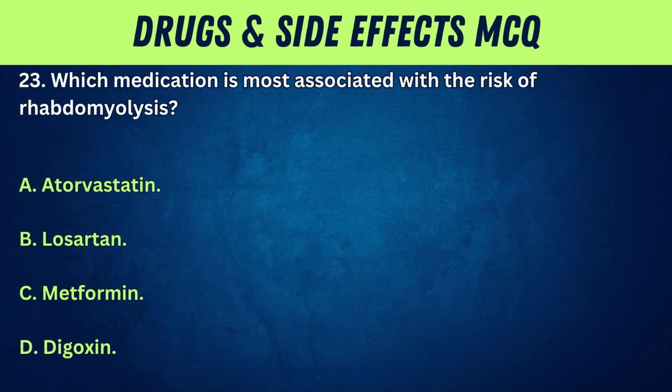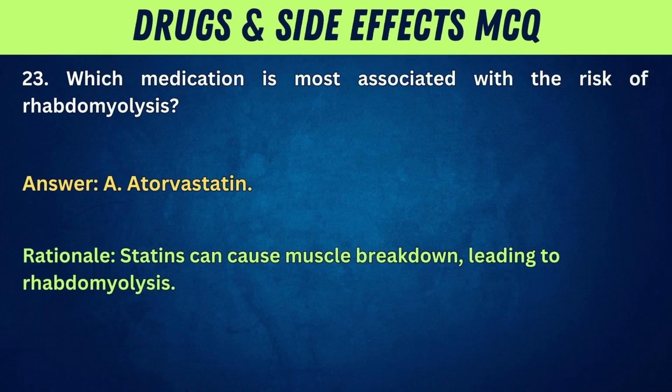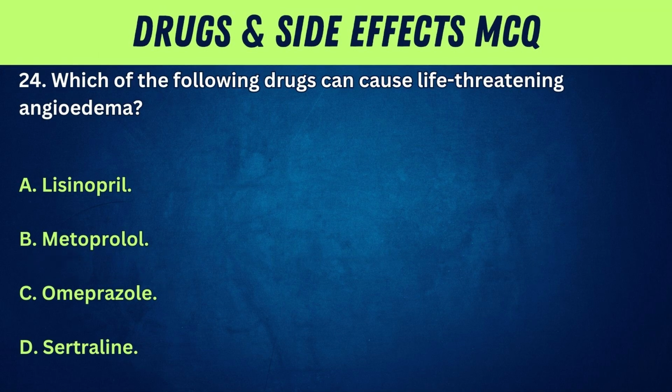23. Which medication is most associated with the risk of rhabdomyolysis? A. Atorvastatin. B. Losartan. C. Metformin. D. Digoxin. Answer: A. Atorvastatin. Rationale: statins can cause muscle breakdown, leading to rhabdomyolysis.